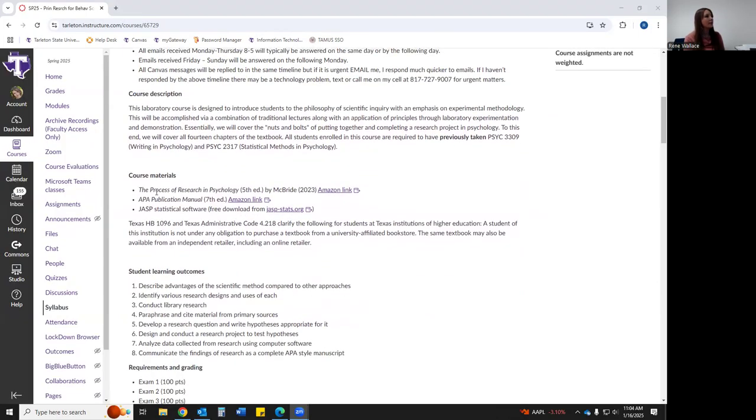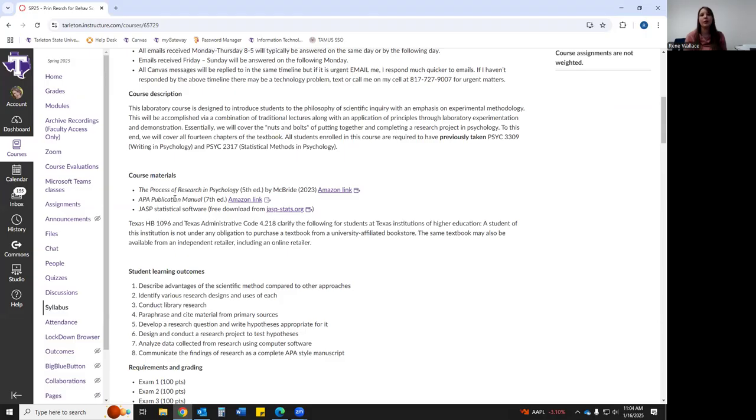So you need the Process of Research in Psychology, 5th edition by McBride. You're going to need the APA manual, 7th edition, and you're going to need to be able to use JASP. JASP is a free software that you're going to need to download to your computer. So if you have a Chromebook, it will not work because you have to actually be able to download the program, but you can use it with Apple or Microsoft. It just needs to be an actual computer. Then you'll download that, and it's free. So make sure you get those.